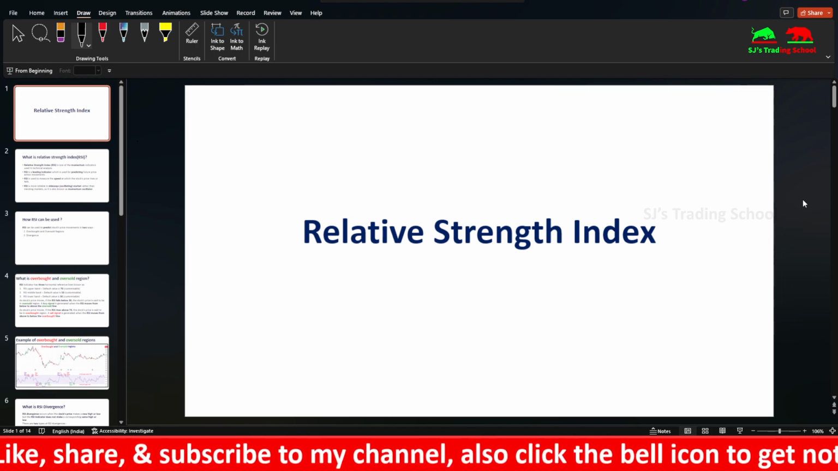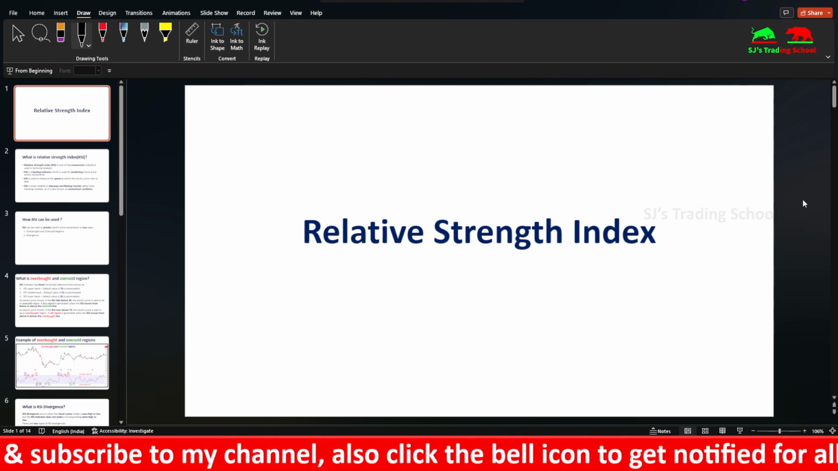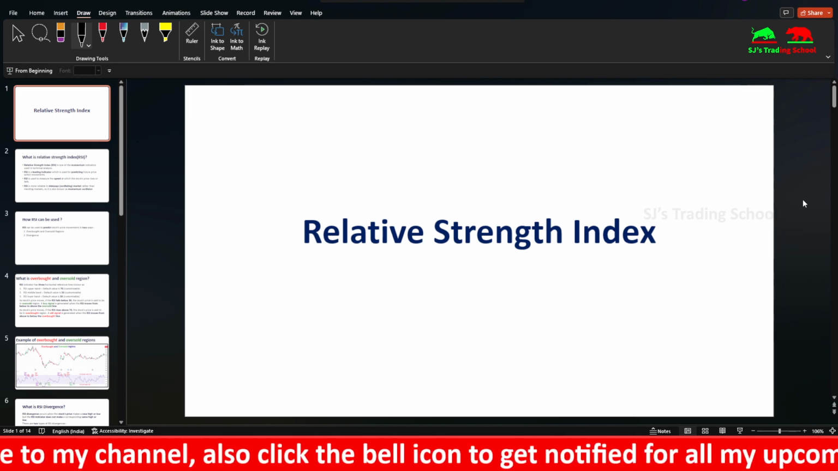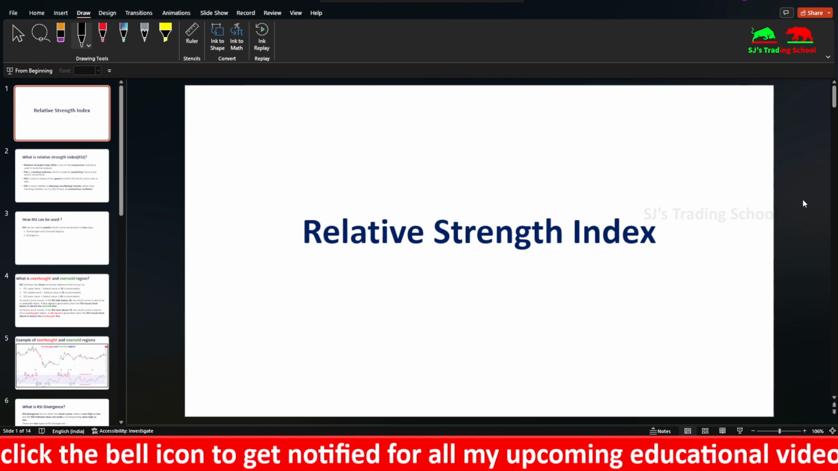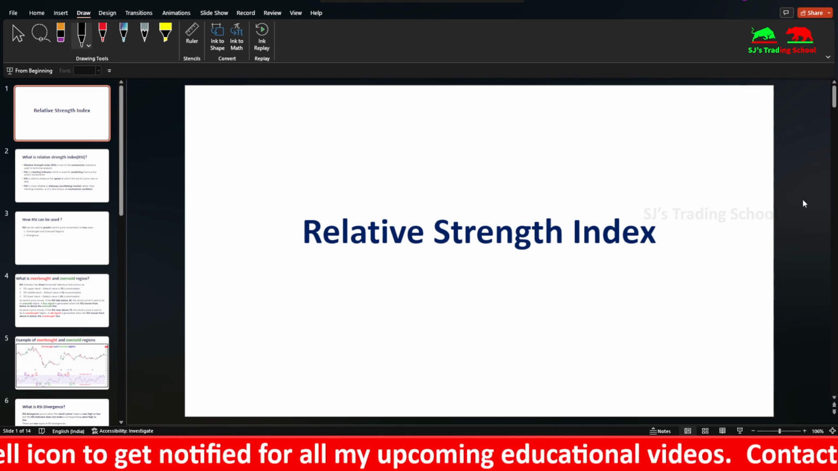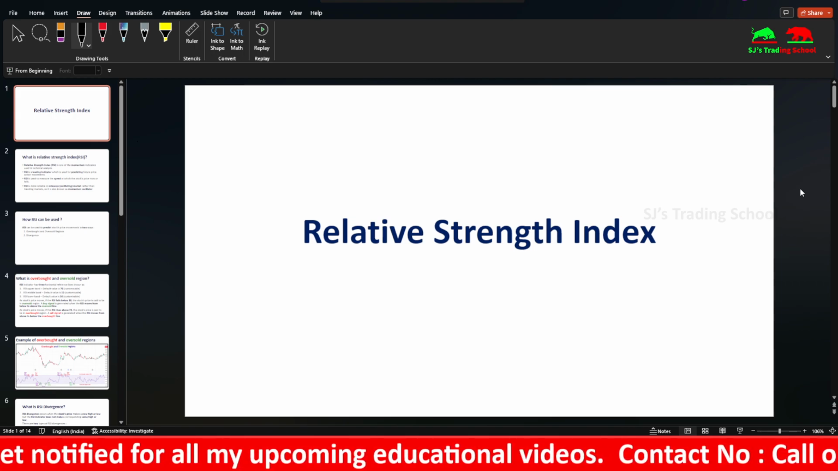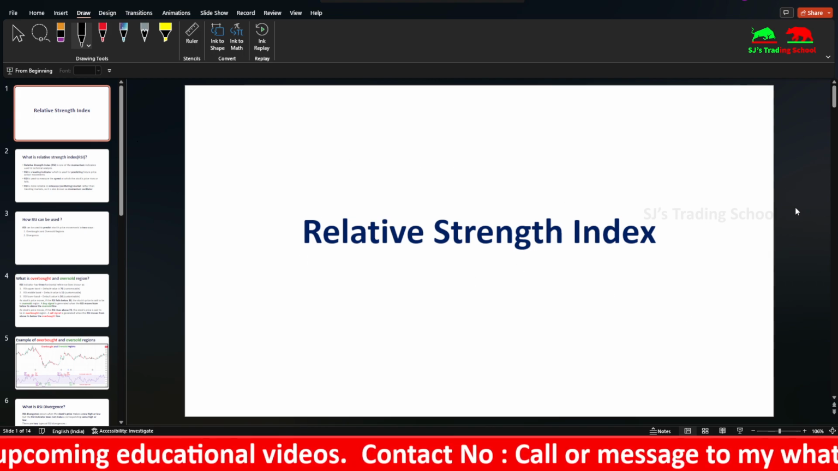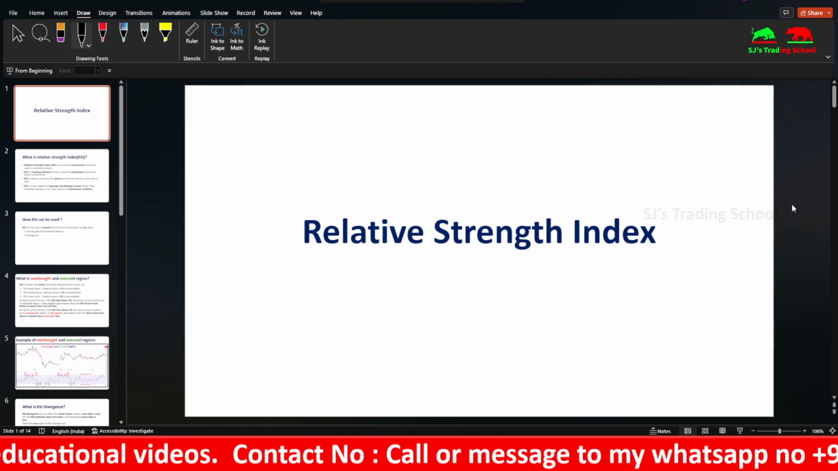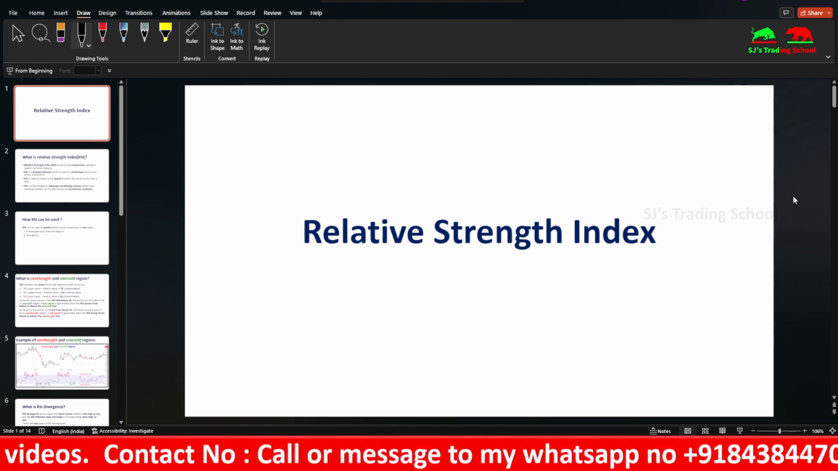Leading indicators can be used to predict the stock price's movement, whereas lagging indicators just show the trend which is already going on in the market. It is also known as a trend following indicator. The relative strength index is one of the leading indicators. It is also known as an oscillator, a momentum oscillator.